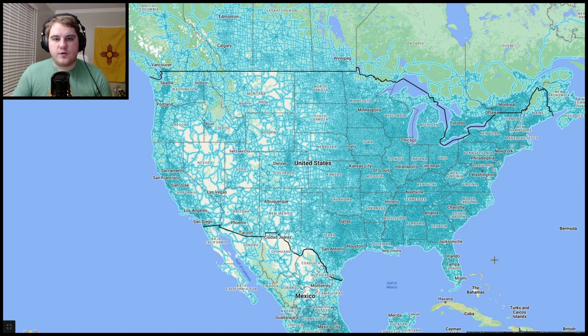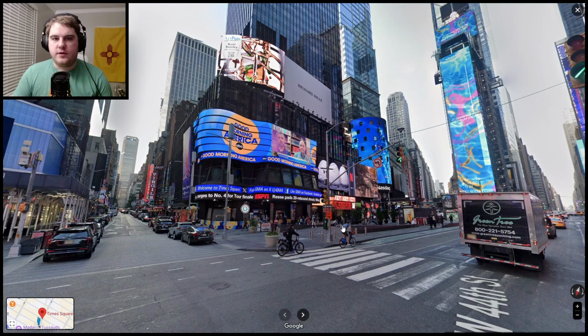In terms of camera generations that are covered, the US is almost entirely covered in Gen 3 and Gen 4 camera. Gen 1 can be seen, which is actually a pretty good indicator that you are in the United States. The only other country that really has any prevalent Gen 1 is Australia, and Gen 2 is almost never seen. This is another main indicator to separate it from Canada, which does have a lot more Gen 2. An exception, again, is kind of Alaska. From what I've seen, there is a good amount of Gen 2 still in Alaska, but overall, you won't see that in the US.